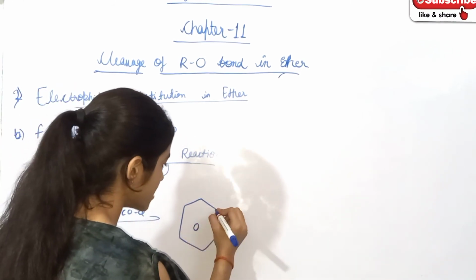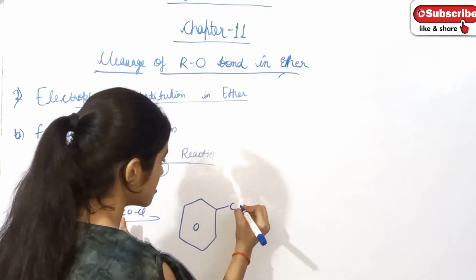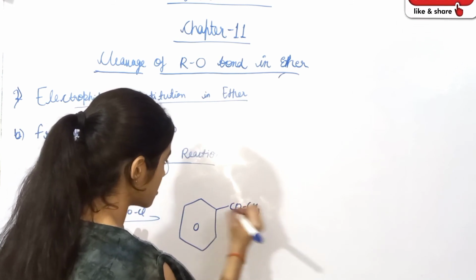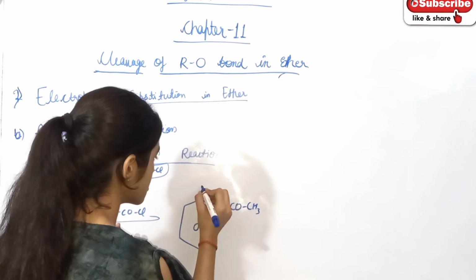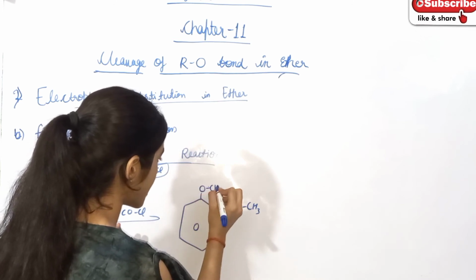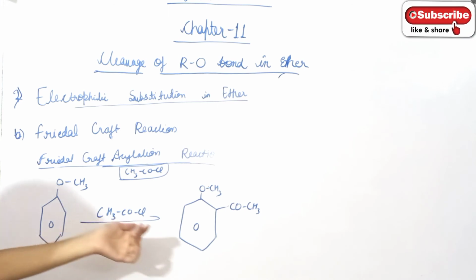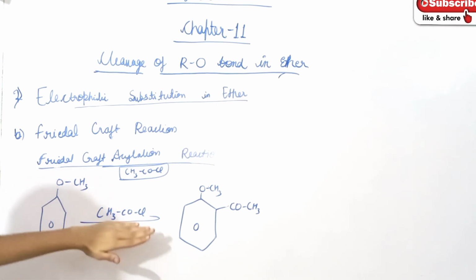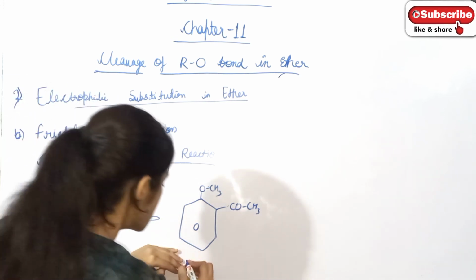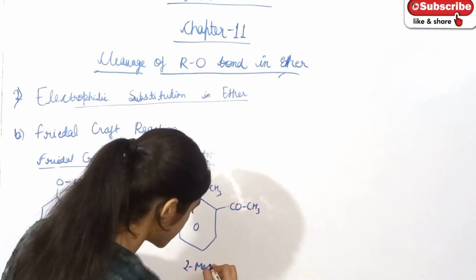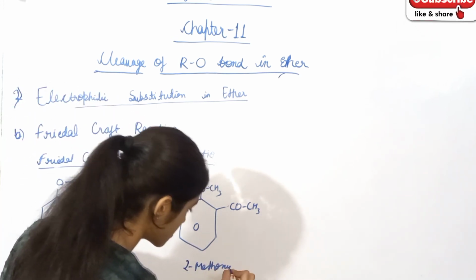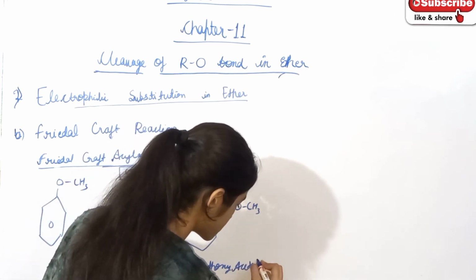Here at position 2, OCH3 and COCH3. When anisole reacts with acyl chloride, then 2-methoxyacetophenone